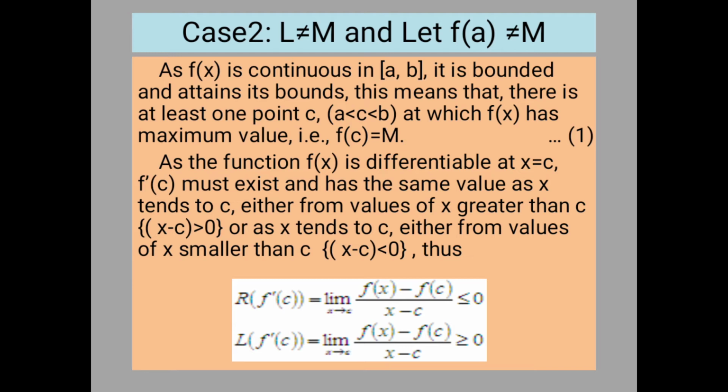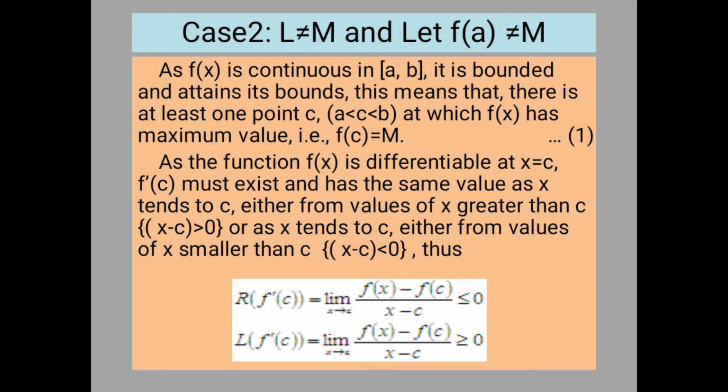What is given in the first condition? f(x) is continuous in the closed interval [a, b], so it must be bounded and it attains its bounds. And here big M is the maximum value of f(x) and it must be attained by f(x) in the closed interval [a, b]. That means there exists some point c such that f of c is equal to the maximum value of f(x), that is big M.